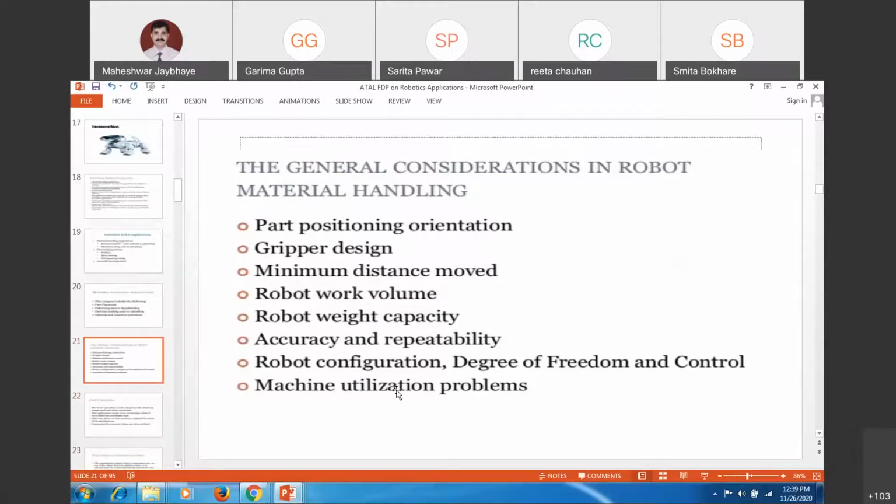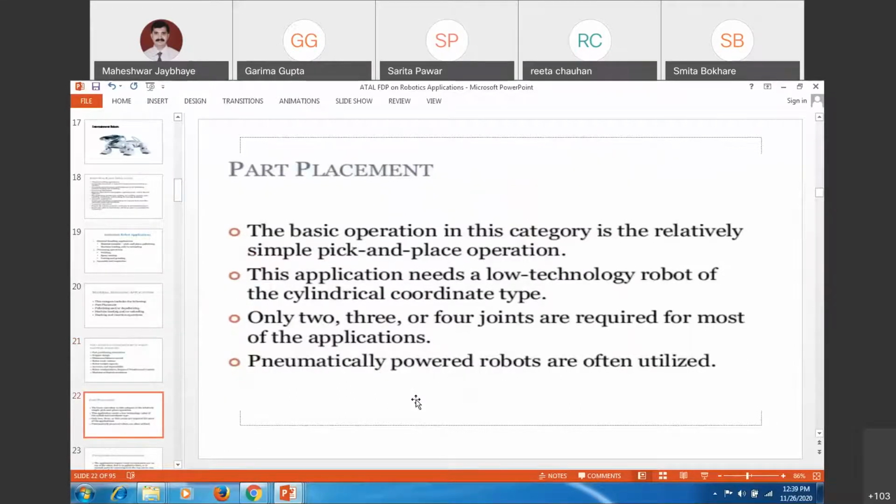Then you are going to have different considerations while designing the robots for an application: gripper design, part positioning, orientation, minimum travel distance, work volume, weight capacity of the robot, accuracy, repeatability, configuration, and machine utilization. Likewise, you have to take these aspects into consideration, and accordingly select the robot or design the robot. Part placement also plays an important role. At what location you are working, whether it is on a plane surface or maybe an inclined surface. That nature of location is also very important when you are using the robot.